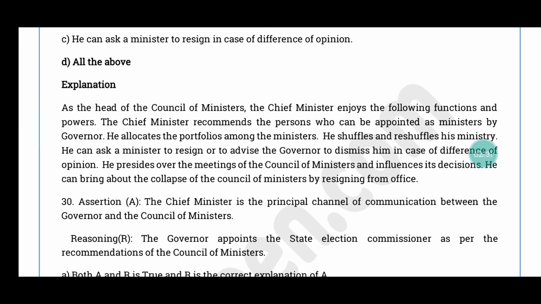Chief Minister, head of Council of Ministers இருக்காரு. So he enjoys the following functions of powers. அதாவது Chief Minister he can recommend a person who can be appointed as minister by the governor and he allocates the portfolio among the ministers.